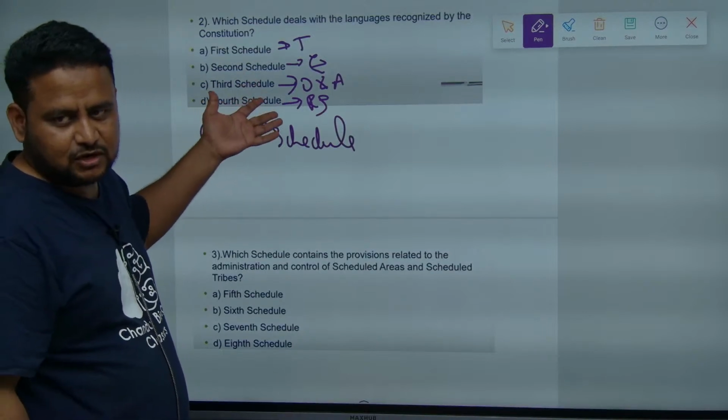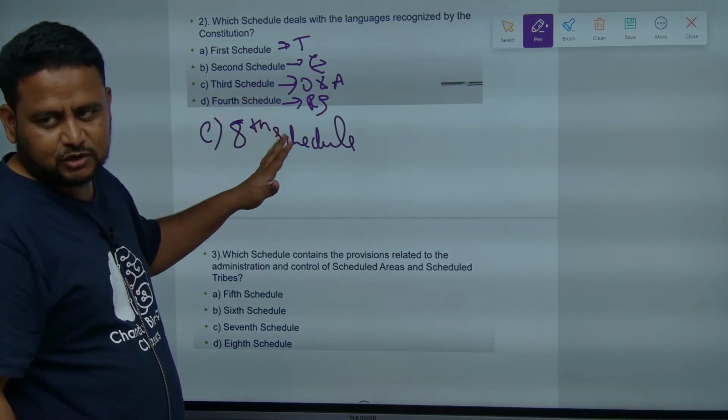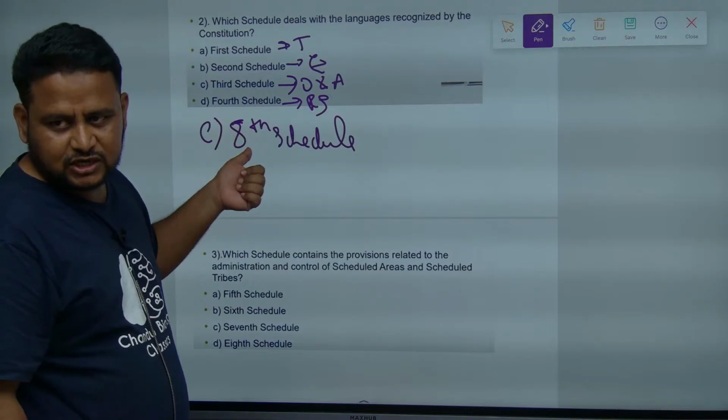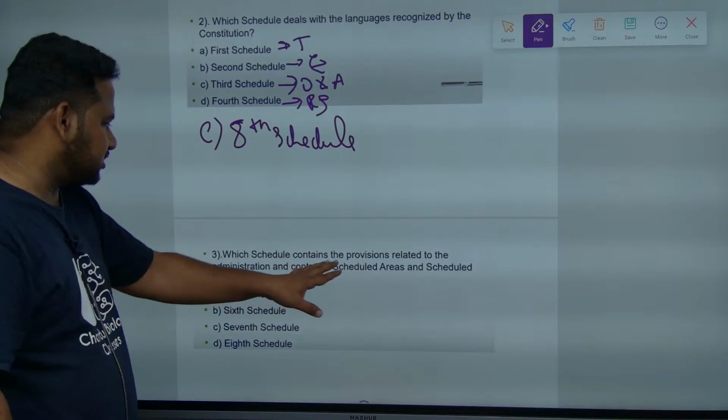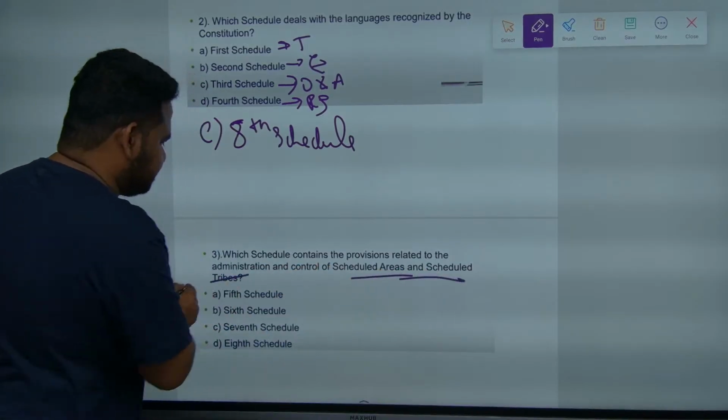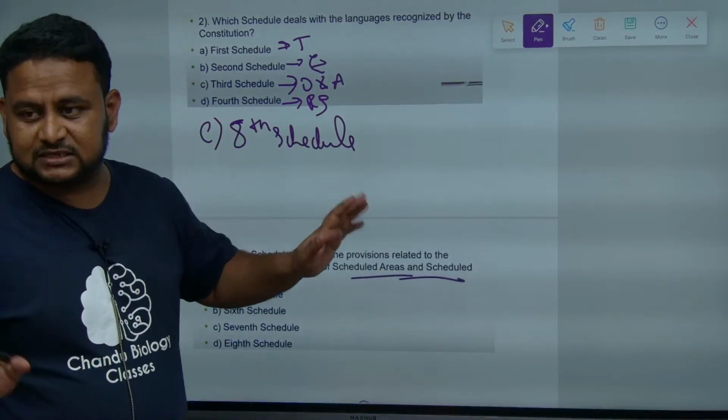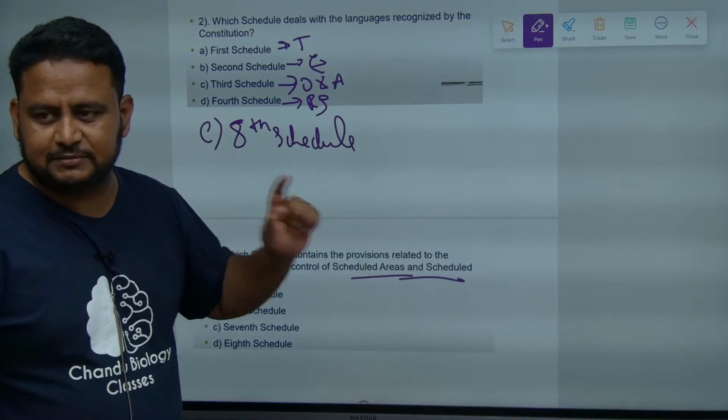7th schedule is talking about federal list. 8th schedule is talking about languages. Okay. 8th schedule is talking about languages. Next, which schedule contains provisions in administration and control of scheduled areas and scheduled tribes? They are not talking about other tribal areas. They are talking about scheduled areas and scheduled tribes. Which schedule?